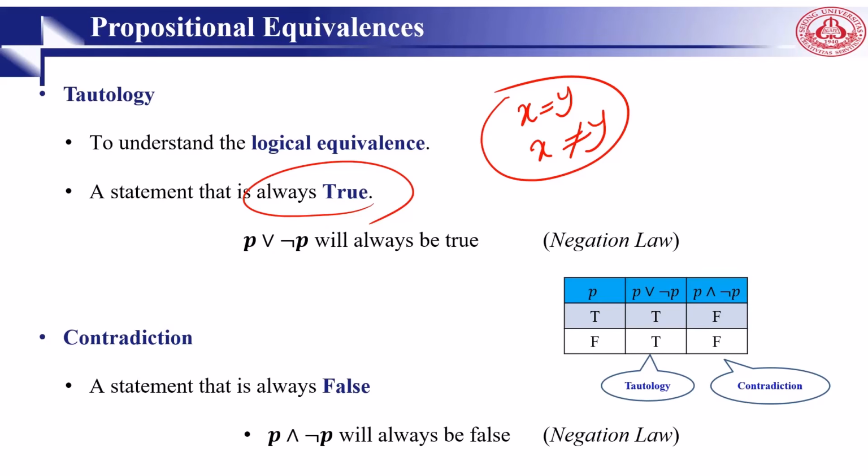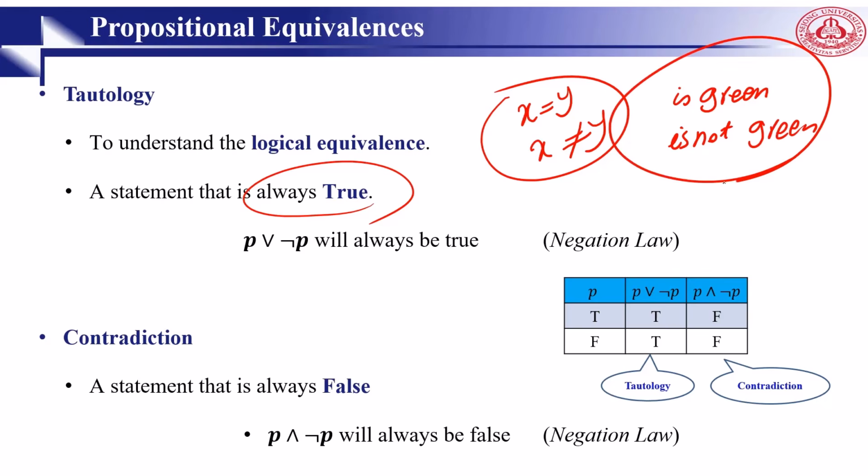A ball has a color. It can be green or not green. These two together, is green or is not green, are considered as one tautology. So we say that a tautology is a statement that is always true. P or not P is always true. We call it negation.